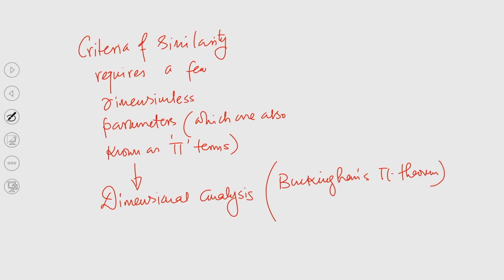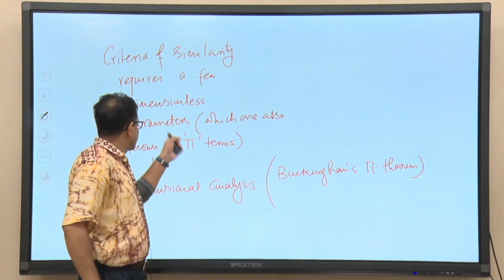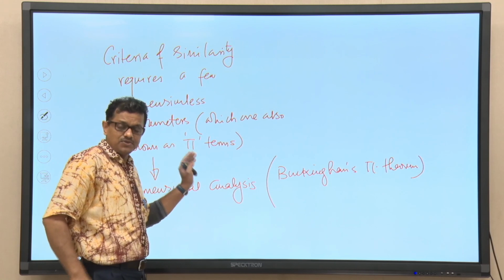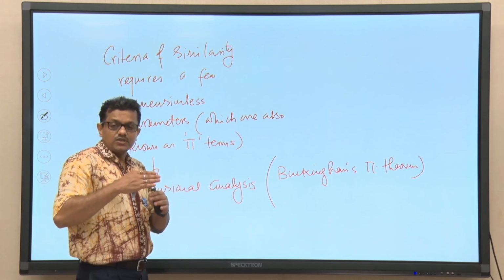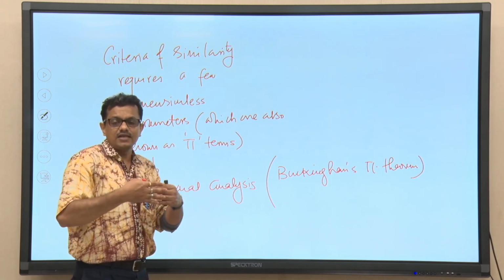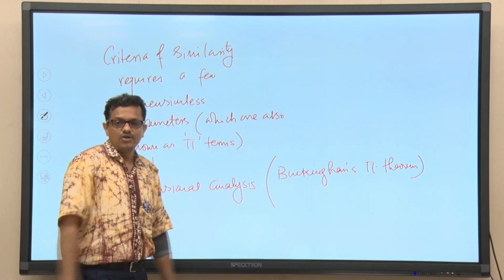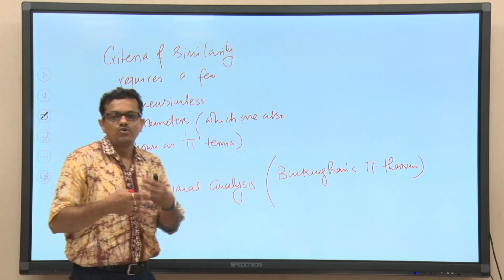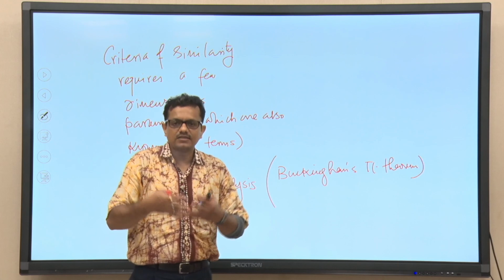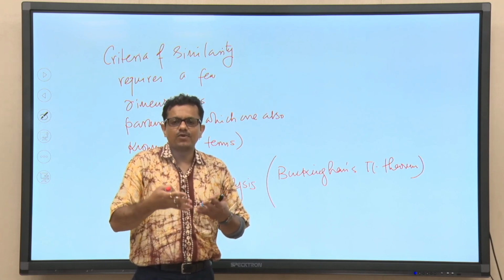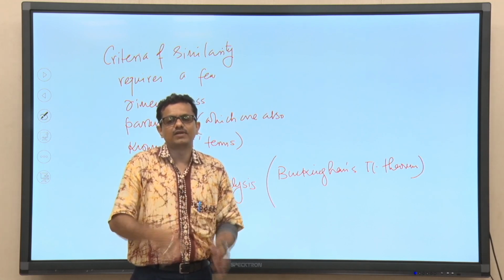Buckingham pi theorem will help us find the dimensionless parameters, also known as pi terms, which are very much required to say whether two pumps, or any other machines, or two different processes will have similarity or not.